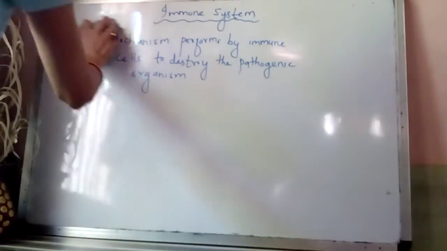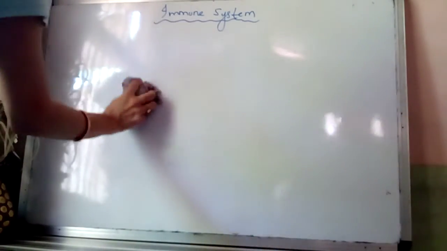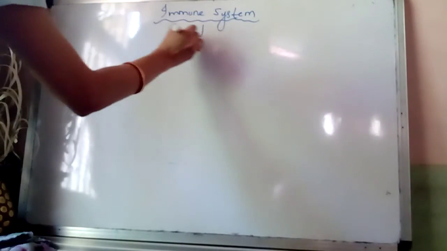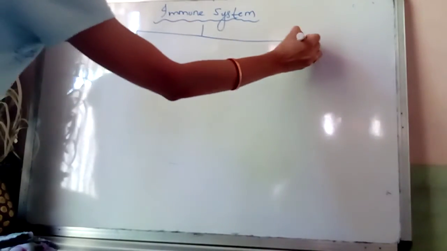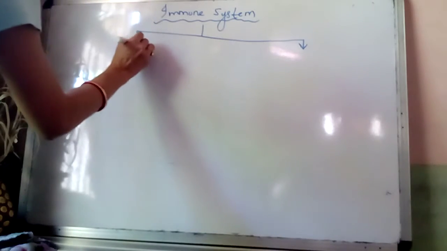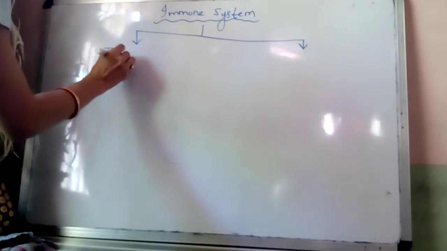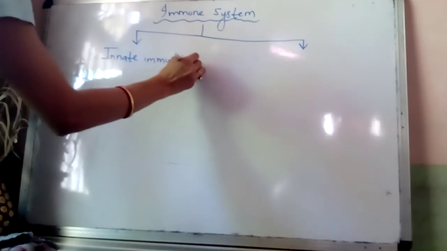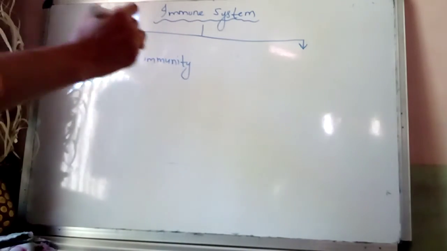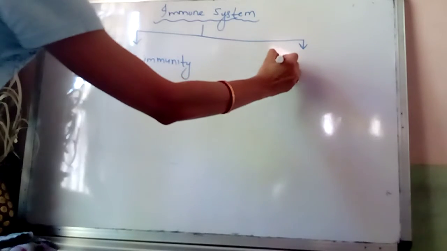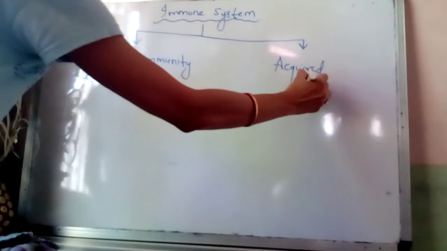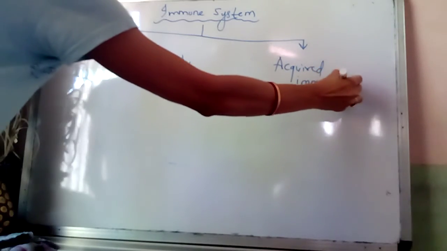Now we will learn the types of immunity or types of immune system. There are two basic types of immune system. First one is innate immunity, while the second one is acquired immunity.